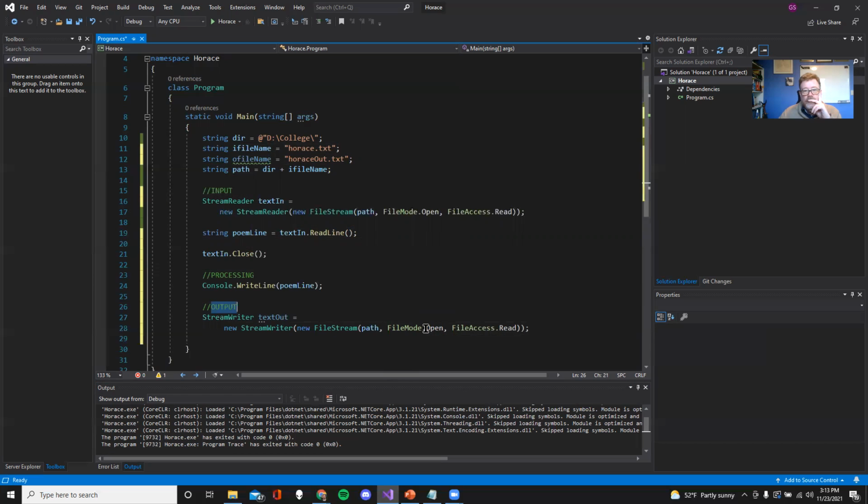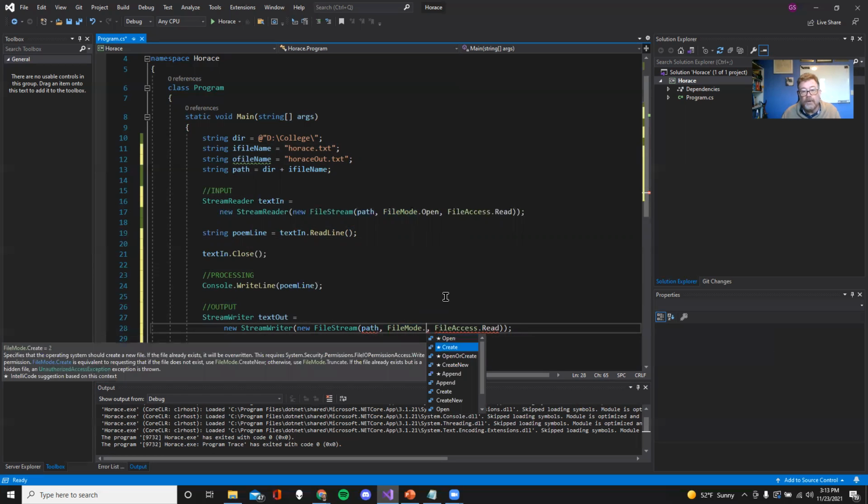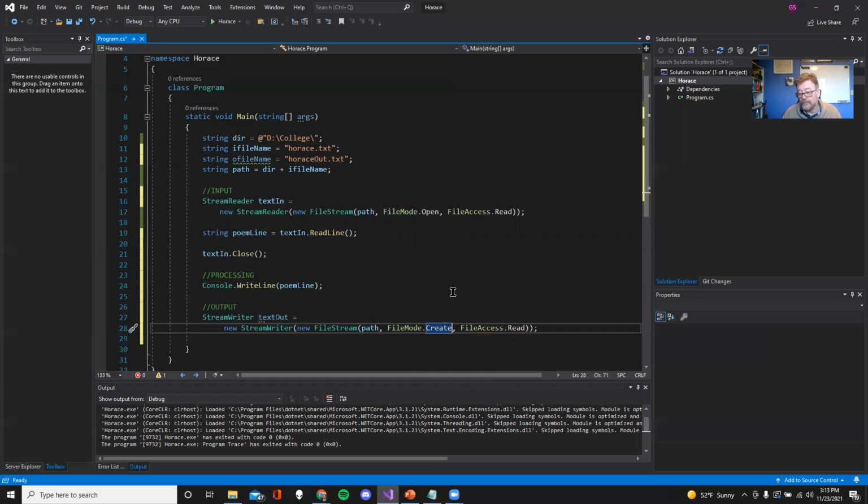Now, file mode, let's have a quick peek at the file mode. It's not going to be open. That is not what we're going to be doing because in theory, we're writing. We could do open or create, but we're just going to choose create. Create will overwrite the file if it's already there, versus I think open or create, which I think appends to it. All right, and then the access is certainly not going to be read. What are our choices? We have write. Write is a choice.